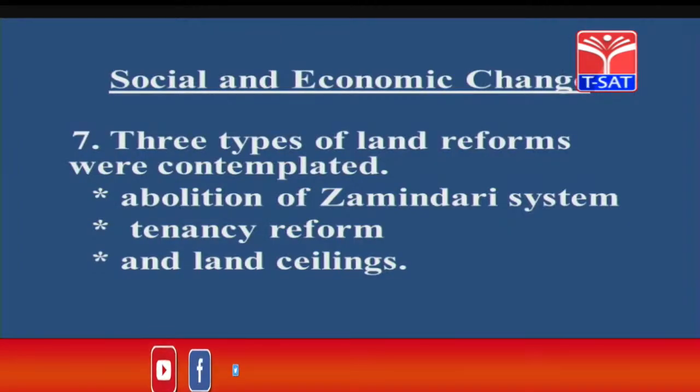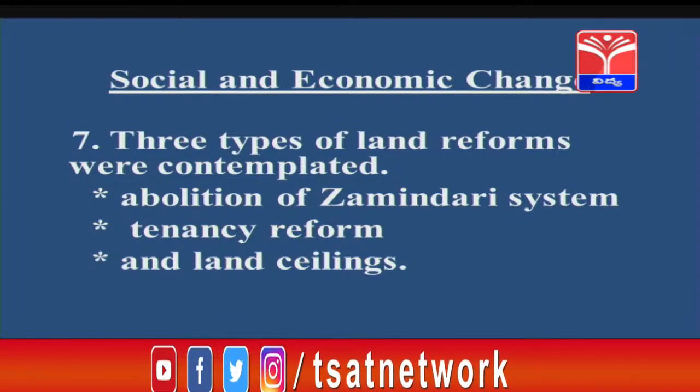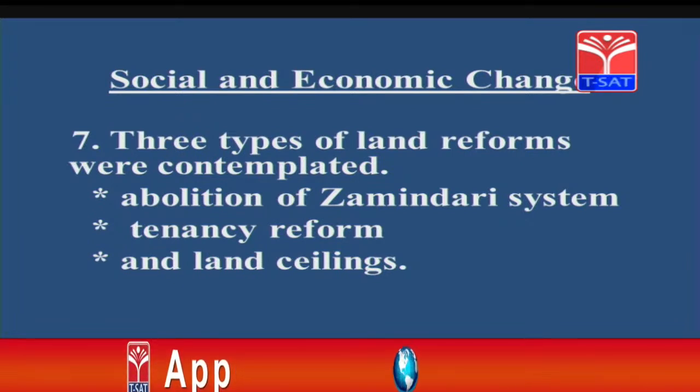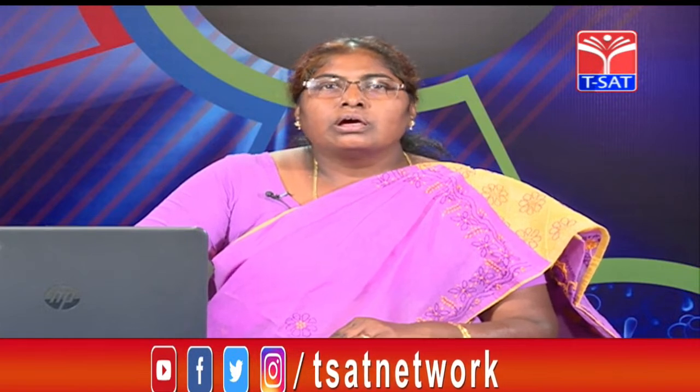The three types of land reforms were contemplated, meaning surveyed, examined and looked after, and they came to the conclusion of abolition of the Zamindari system, tenancy reform and land ceilings. Students, the Zamindari system, where zamindars were owners of the land, was almost abolished and the land belonged to the tiller.